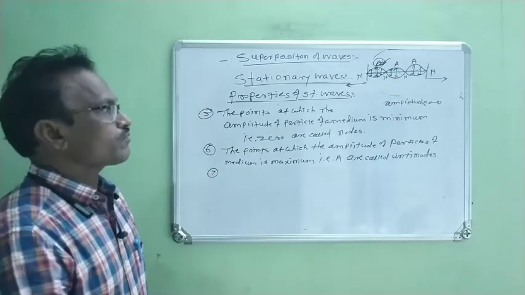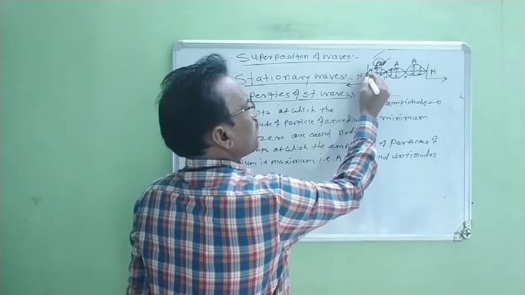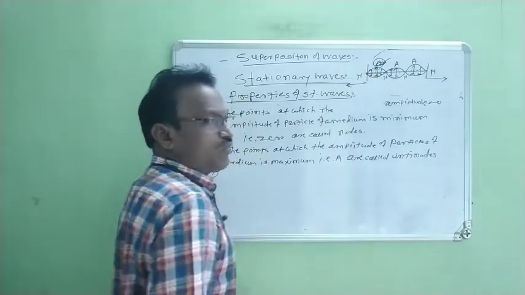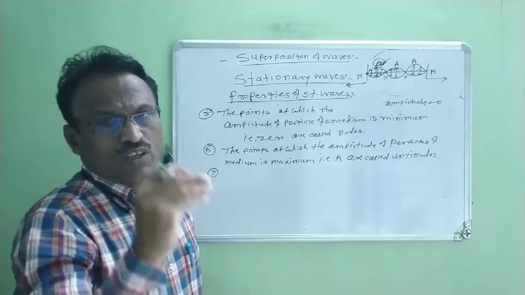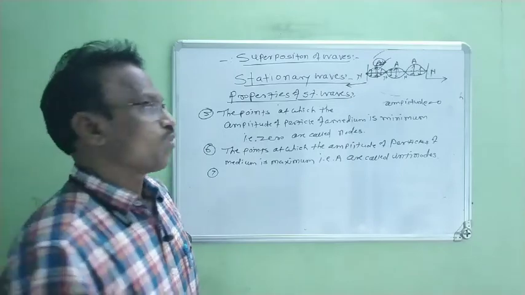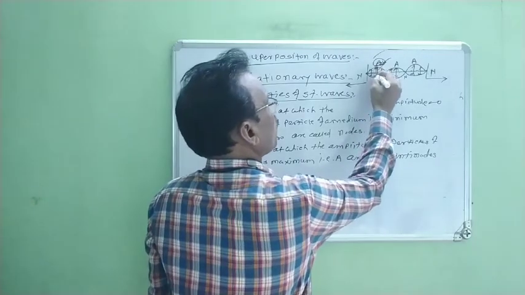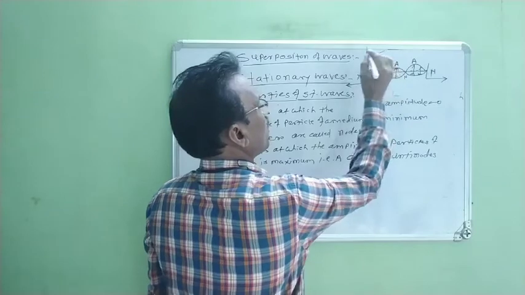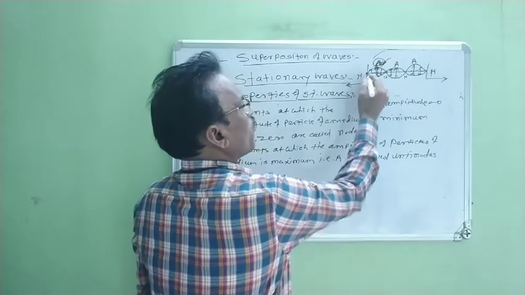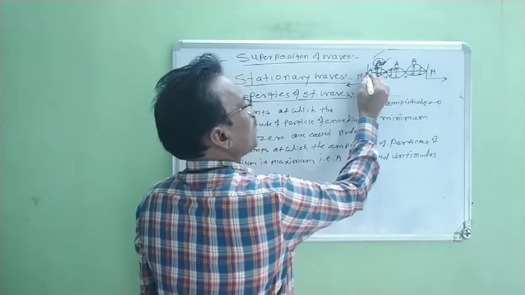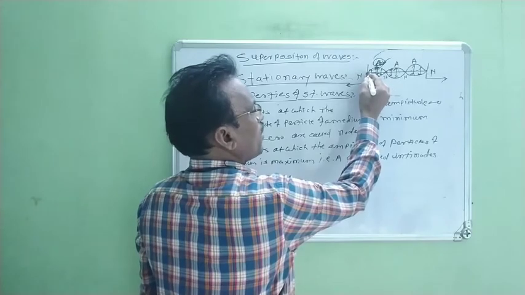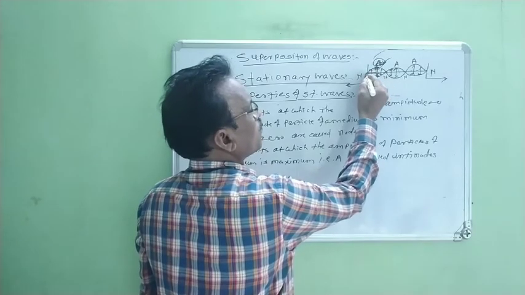Number 7. Now initially, this is one particle which does not vibrate, meaning its amplitude is 0. Again this is one particle which vibrates, whose amplitude is maximum. Maximum means A. Between these two, the amplitude of particles increases from 0.